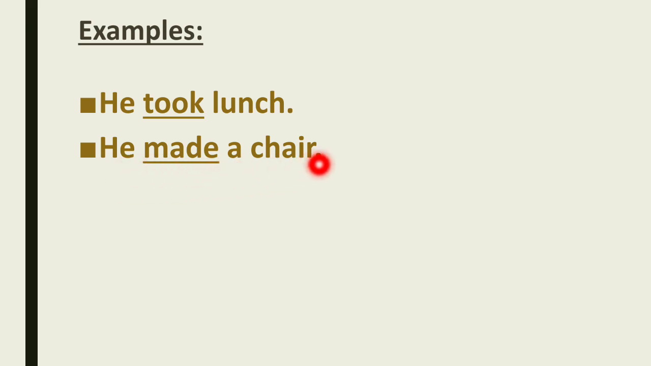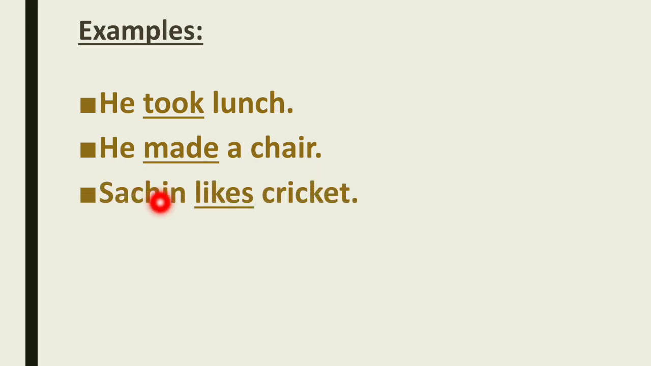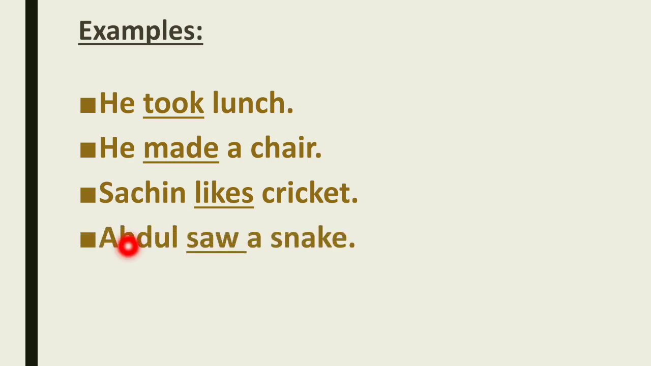What? A chair. So he made a chair. A chair is the object and made is a transitive verb. Next is, Sachin likes cricket. Sachin likes what? Yes, cricket. Next, Abdul saw a snake. Abdul saw what? A snake.